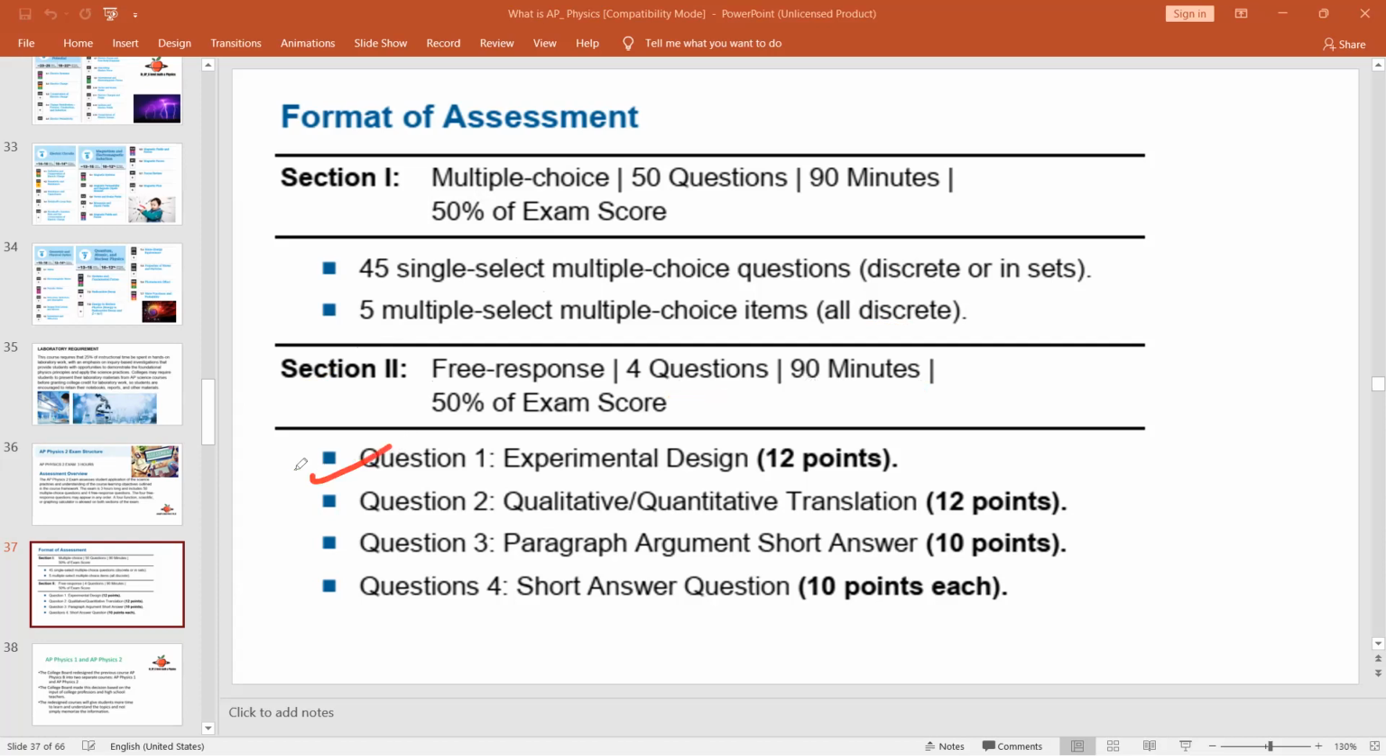Look at the question pattern. Question number 1, experimental design, 12 points. Question number 2, qualitative and quantitative, 12 points. Question number 3, paragraph argument short answer, 10 points. Question number 4, you have a short answer question, 10 points.